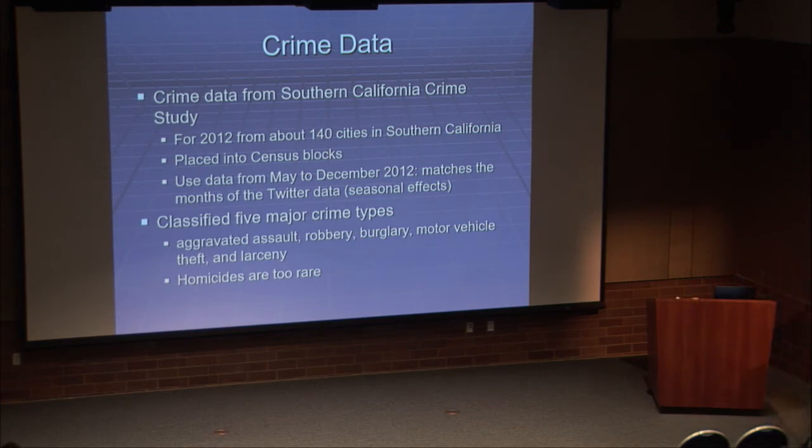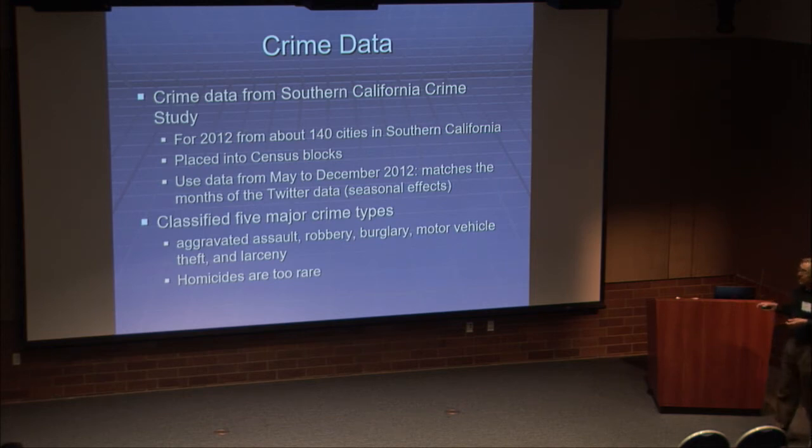So we use this crime data that our lab has collected. The Southern California Crime Study is what we refer to it as. We tried to collect crime data for the entire Southern California region, which has been a Herculean task, dealing with police agencies. But we've got about 140 cities in Southern California. We're using data from 2012. Our Twitter data is from 2015. That's not ideal. But again, we're focusing on this routine pattern idea is what we're interested in.